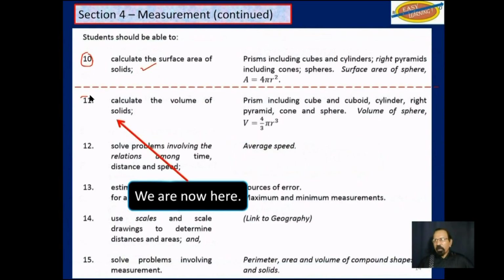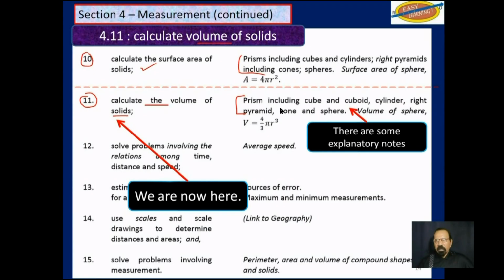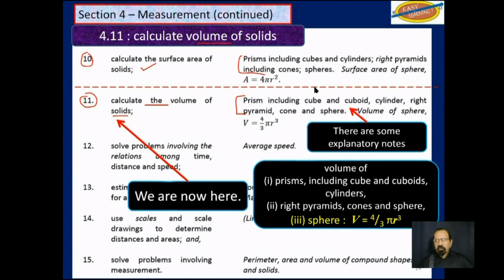Now we are here, objective 11, calculate the volume of solids. Note that what you have up here is the same as down here. So there are some explanatory notes: volume of prisms, including cube and cuboids, also cylinders, right pyramids, cones, and sphere. That's the same thing we had up here, except up here we were dealing with surface area, and now we are dealing with volume.